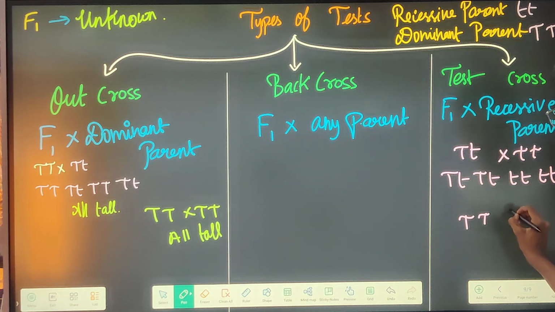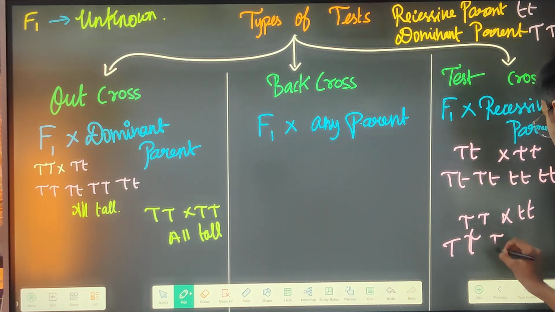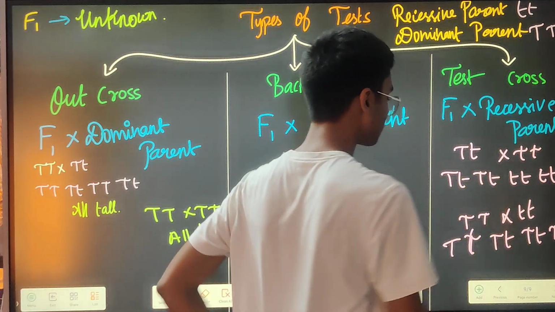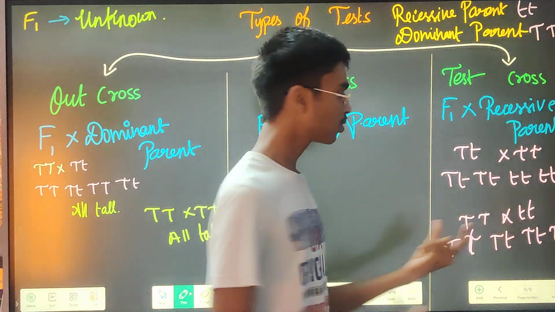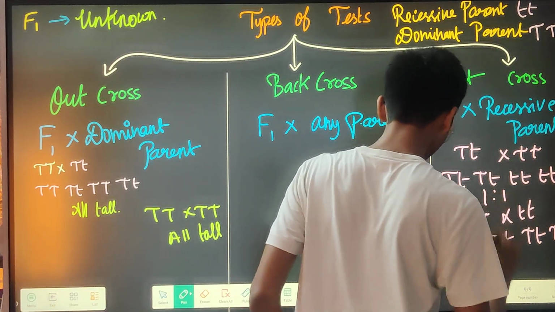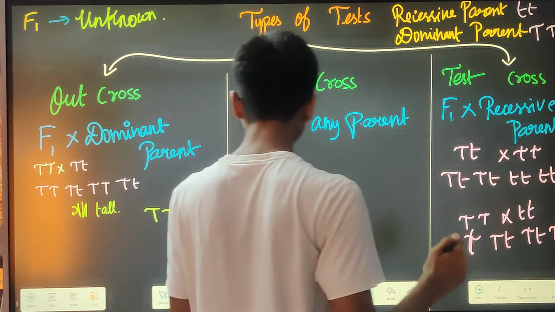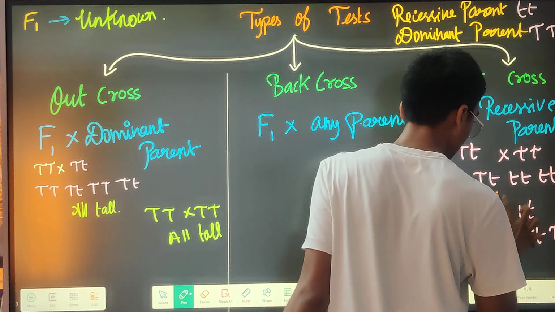Then it can be like this. Now you just see. When you are cross pollinating like this, and when it is heterozygous tall, then it will be 1:1. Half of the plants will be tall and half of the plants will be short.